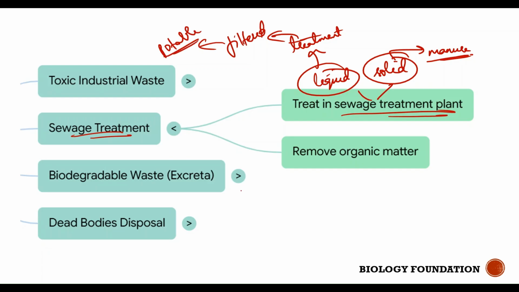Clear? So, in the sewage treatment, organic matter must be removed. Organic matter means all your elements. It is rich in carbon, nitrogen, phosphorus, potassium, and so on. If the sewage is directly disposed of, this organic matter can result in eutrophication. Just now we have discussed that, right? So, it must be treated by sending it into the sewage treatment plant.